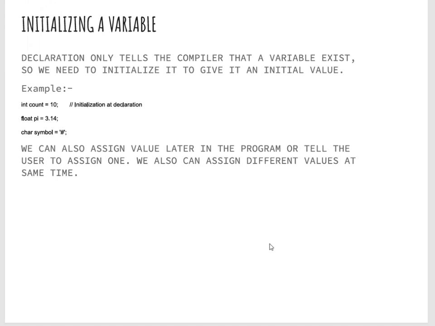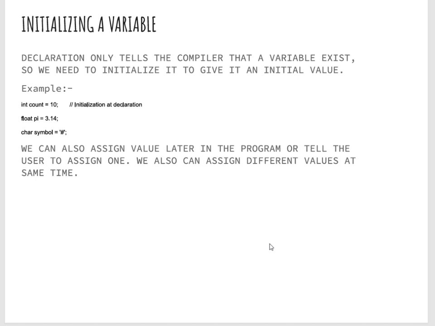Next comes initializing a variable. Declaration only tells the compiler that a variable exists. So we need to initialize it to give it an initial value. For example, int count = 10, where we have initialized the variable count as 10. When we print count, we will get the value 10. We can also assign a value later in the program or tell the user to assign one. We can also assign different values at the same time for the same data type.